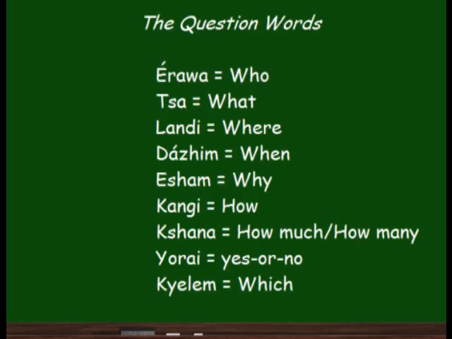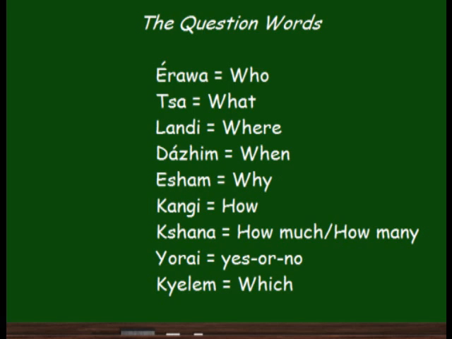Your vocabulary for this lesson will be the question words. So here they are. Who is Erawa. What is Tsa. Where is Landi. When is Dajim. Why is Esham. How is Kangi. How much or how many is Kshana.